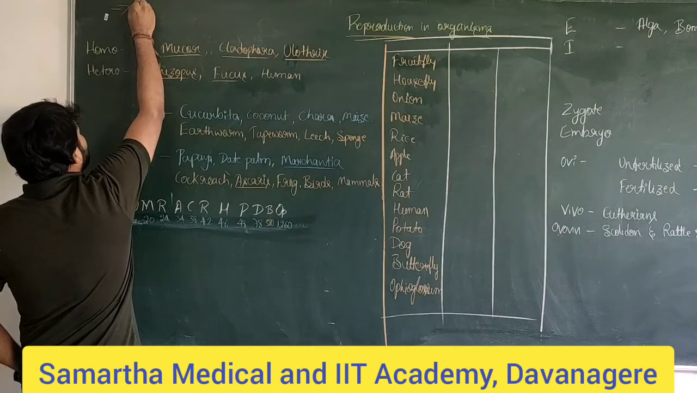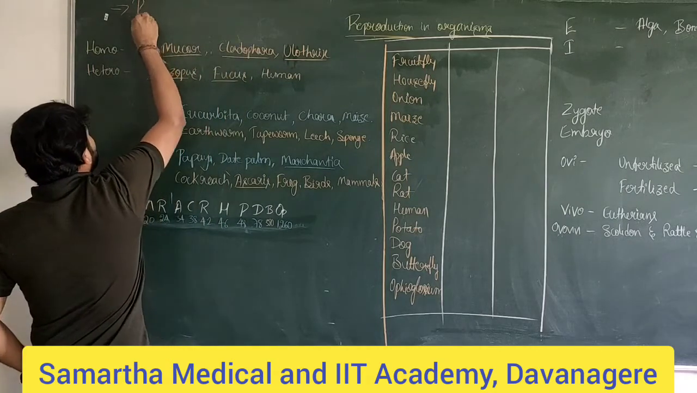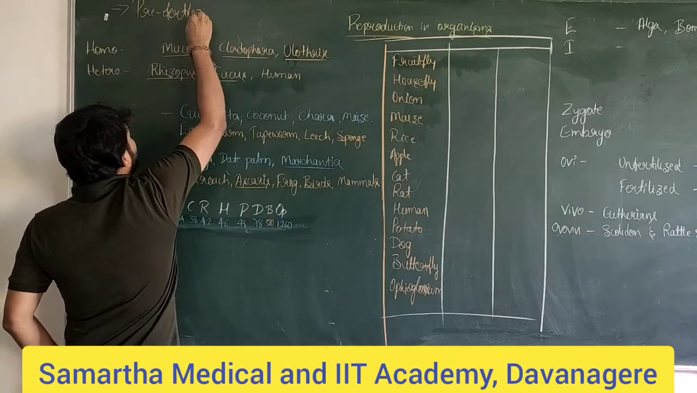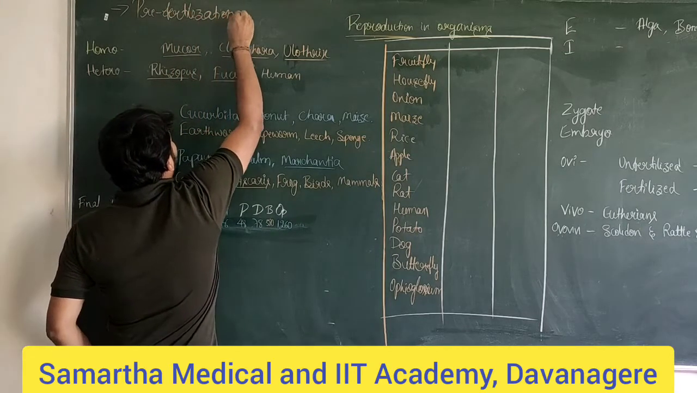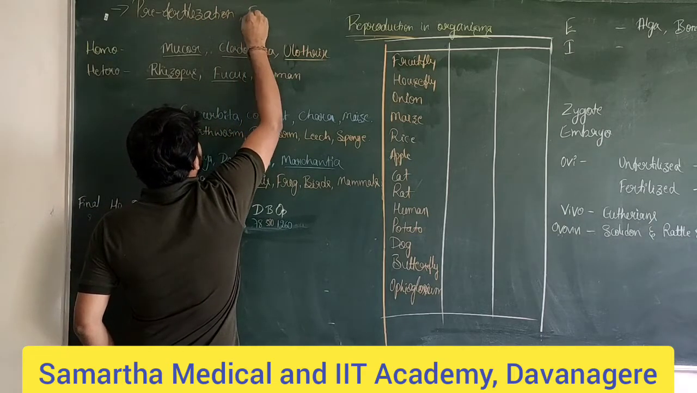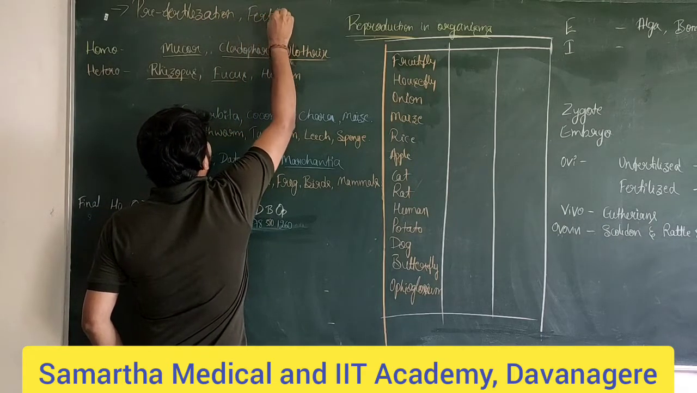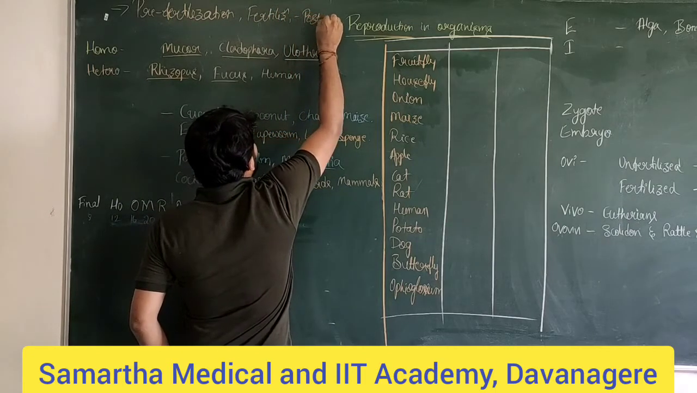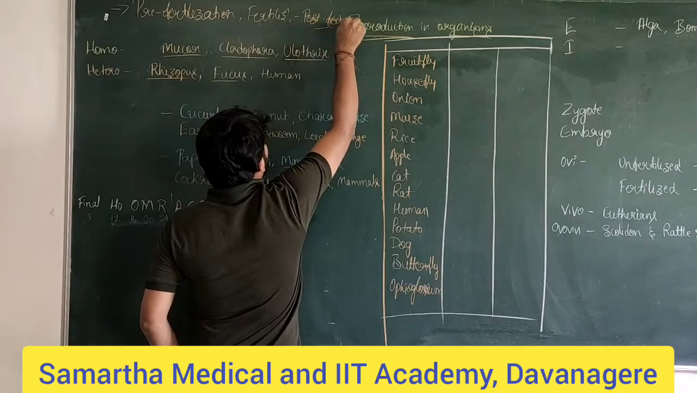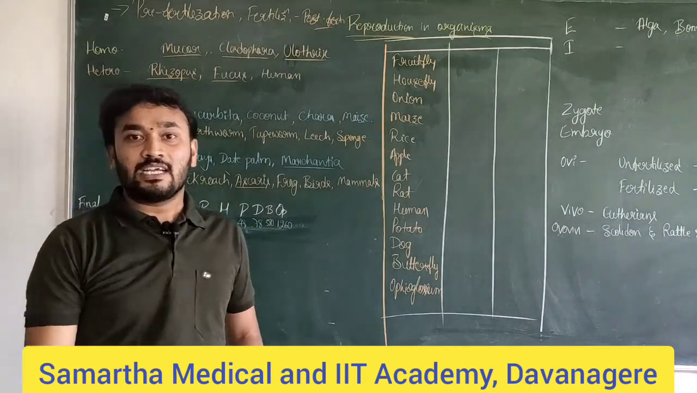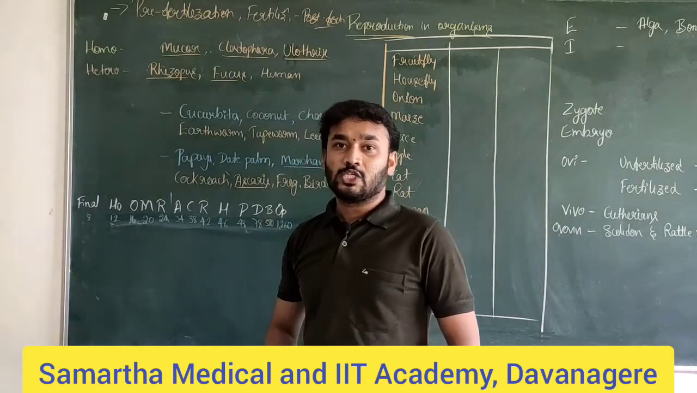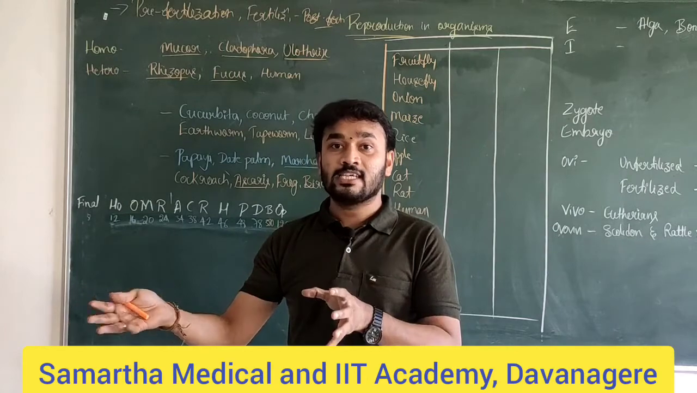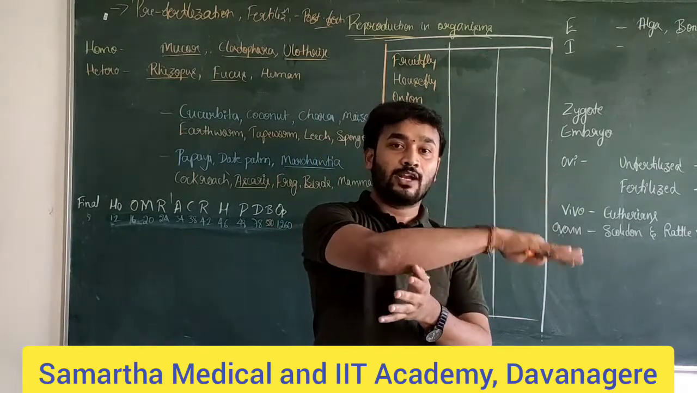One is the event that takes place before fertilization, the pre-fertilization event. After the pre-fertilization, there is fertilization, and then post-fertilization. So these are the three major events that take place during sexual reproduction: the pre-fertilization events, the fertilization events, and the post-fertilization events.